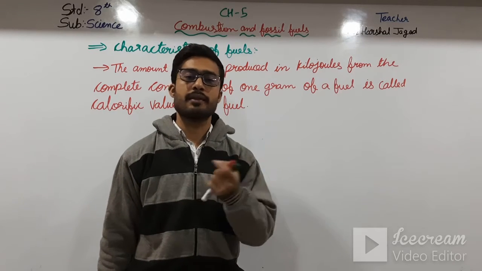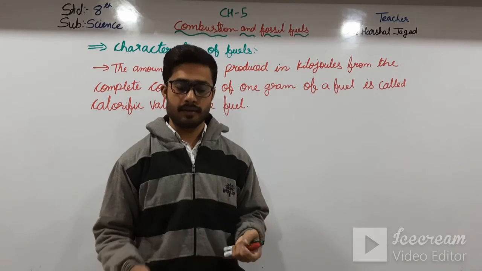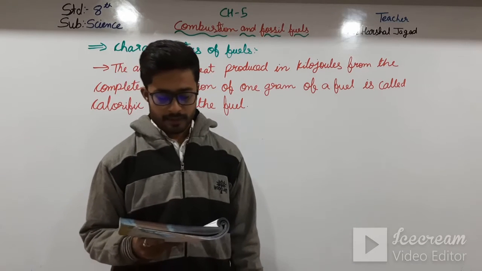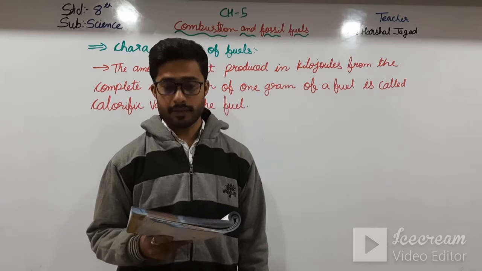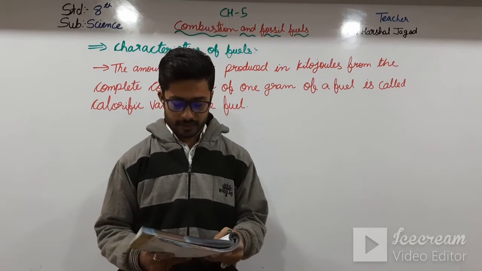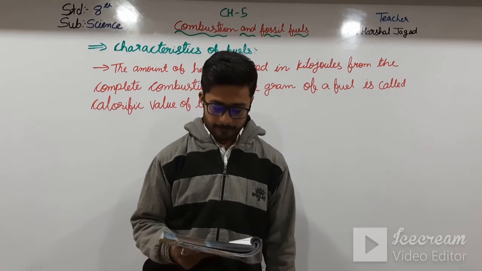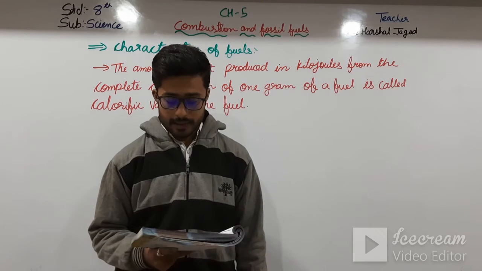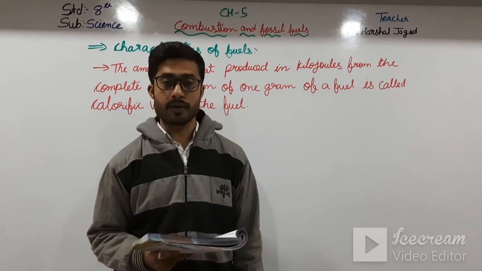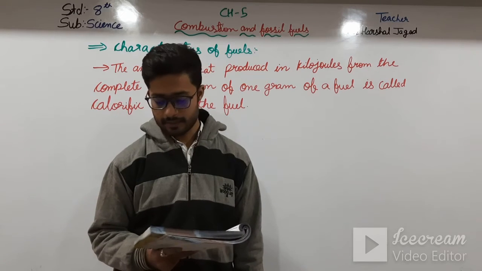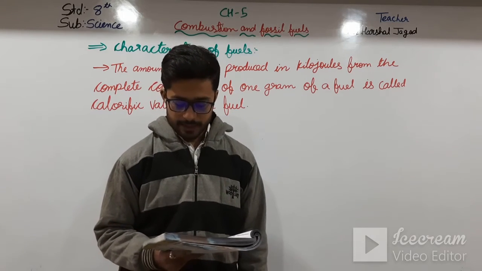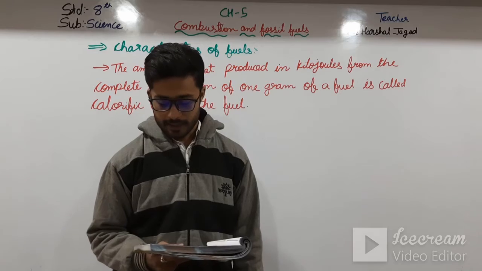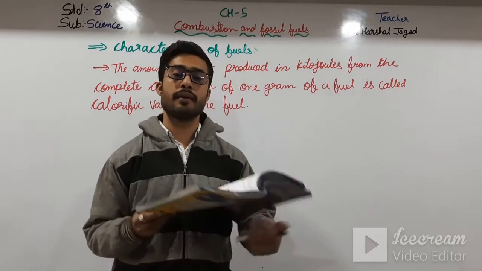So what happens? The wood doesn't burn 100%. Then charcoal, that is 25 to 33%. Then coal, that is 25 to 33%. Charcoal, that is 35%. Cow dung peats, that is 7%. Coke, that is 33%. Kerosene, that is 48%. Diesel 45 kilojoule per gram. Petrol 47 kilojoule per gram. Biogas, that is 35 to 40 kilojoule per gram. LPG, that is 50 kilojoule per gram. Methane, that is 55 kilojoule per gram. Hydrogen, that is 150 kilojoule per gram.